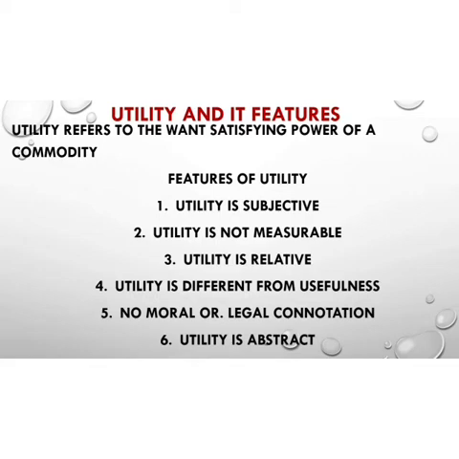But there are some economists who say that utility can be measured, like Marshall. He says that we can measure utility in terms of money. He said that what an individual is prepared to pay for a unit of a commodity can be taken as a measure of its utility.